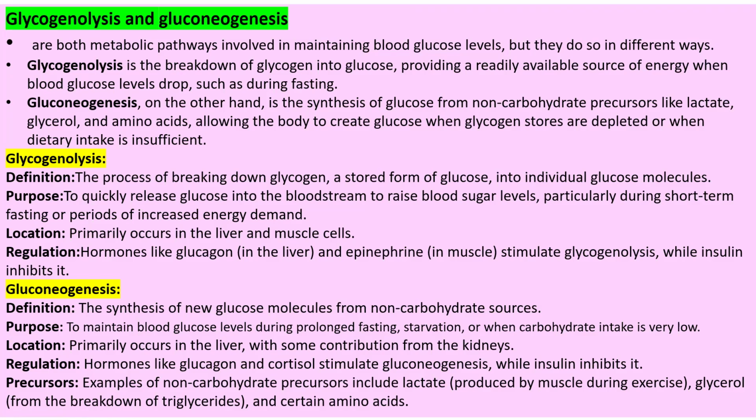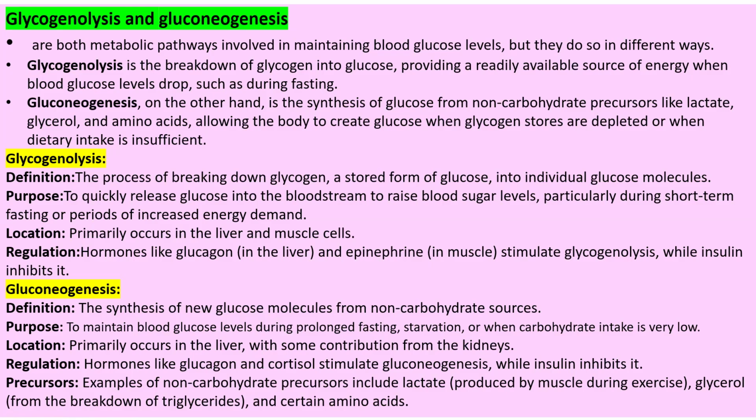The hormone used in glycogenolysis is glucagon from your liver. From your muscle, the hormone involved is epinephrine. Very important point, kindly note down, my dear students. Glucagon in the liver and epinephrine in muscle stimulate glycogenolysis, while insulin inhibits it.